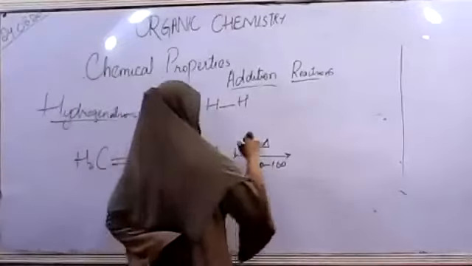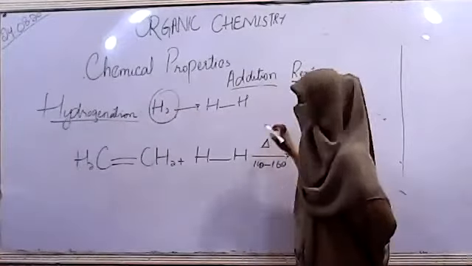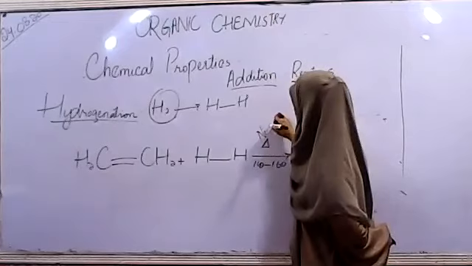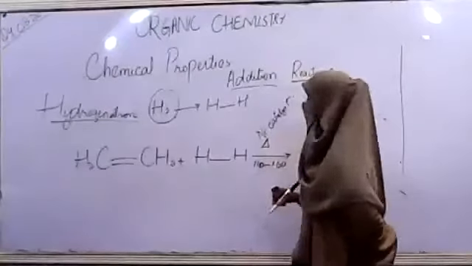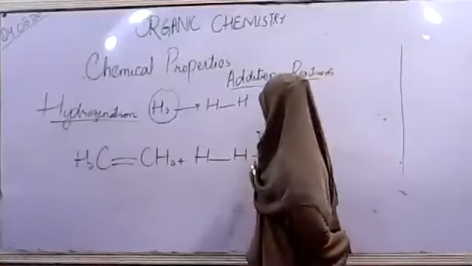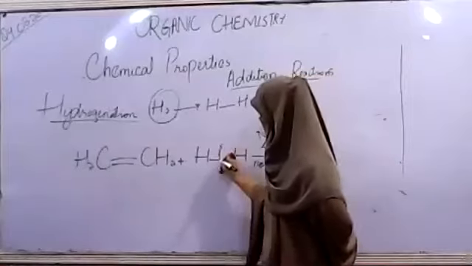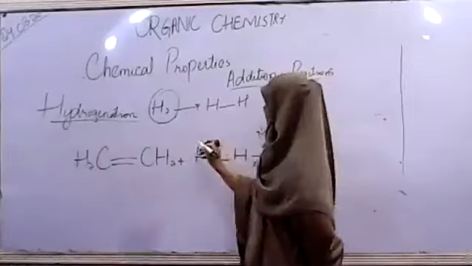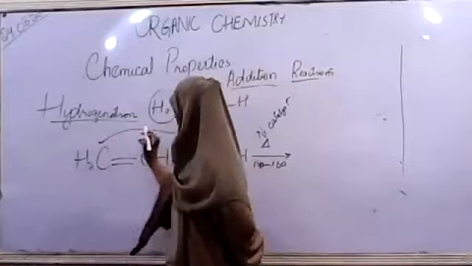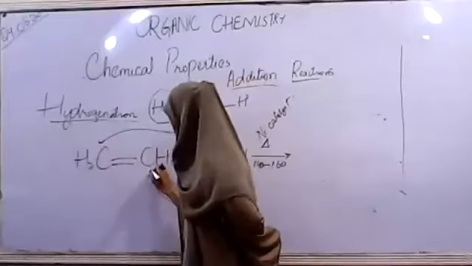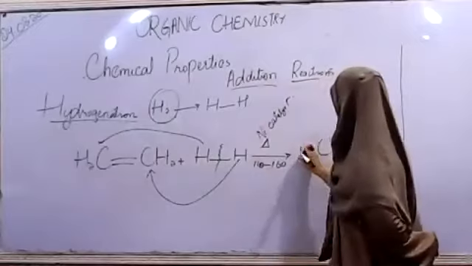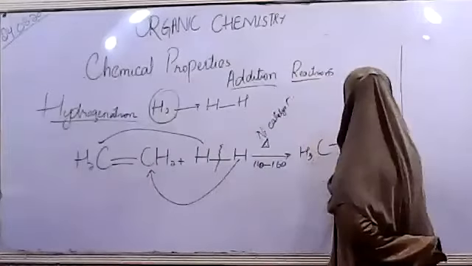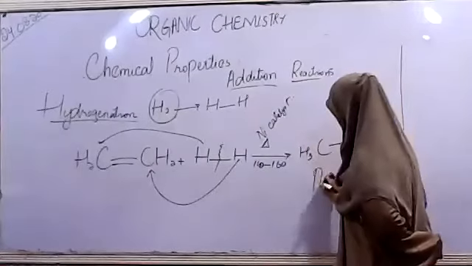Now we are providing a catalyst to boost the reaction, and in that case we are using a nickel catalyst. At the higher temperature, hydrogen is going to break this bond. One hydrogen atom is going to attach at this position and the other hydrogen is going to attach at this position. And now the compound formed as a product is an alkane.